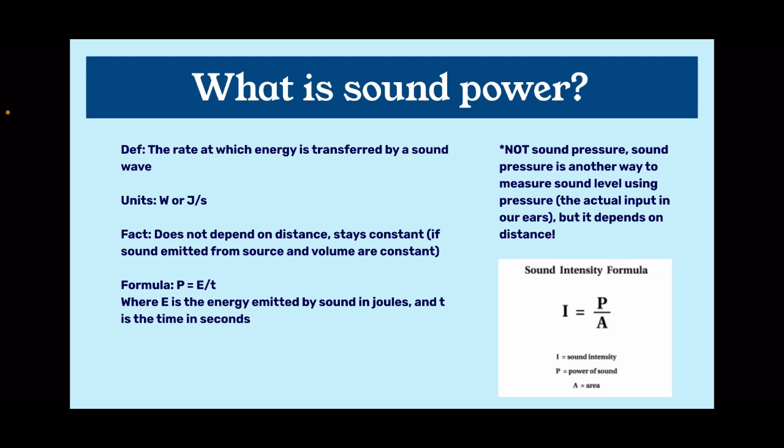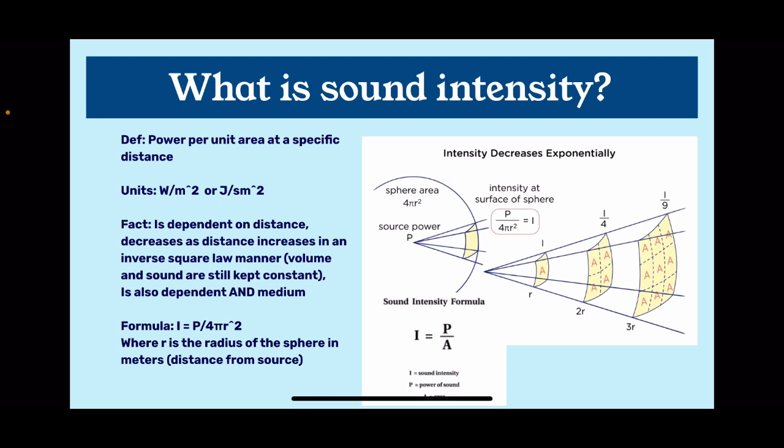in seconds. Now, we cannot mix this up with sound pressure. Well, sound pressure is another way to measure sound level, and it uses pressure, which is the actual input that we get in our ears, making our eardrums vibrate and we perceive sound that way. However, sound pressure depends on distance. Another formula to figure out the power would be using the sound intensity formula, which we're going to see later on, and rearranging it to get power is equal to the sound intensity times the area at which the sound is propagated.